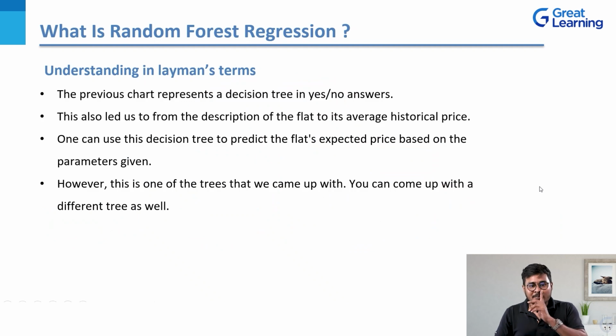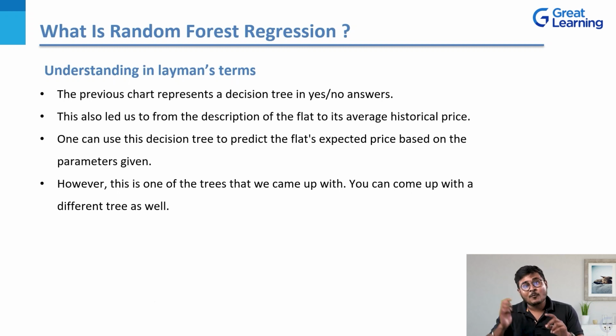Now let's move on to the next part. The previous chart that you saw is basically representing a decision tree in the form of yes or no answers. This also led us from the description of the flat to its average historical price. So this basically gave us a whole idea of how the description of the flat would be and how that description is going to affect the average price too. Now one can use this decision tree to predict the flat's expected price based on the parameters that I had just defined by building that decision tree, right?